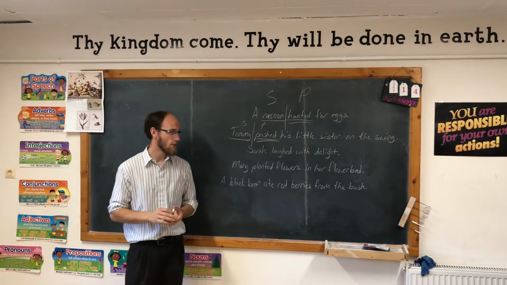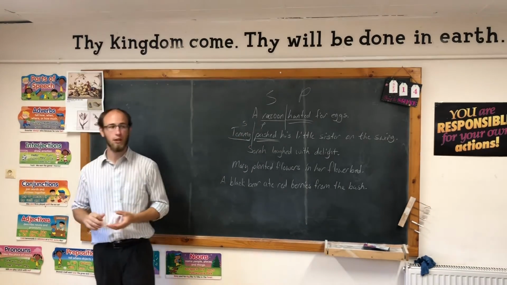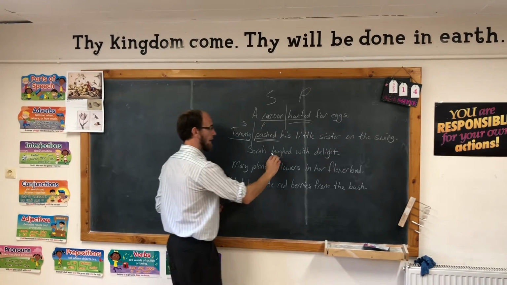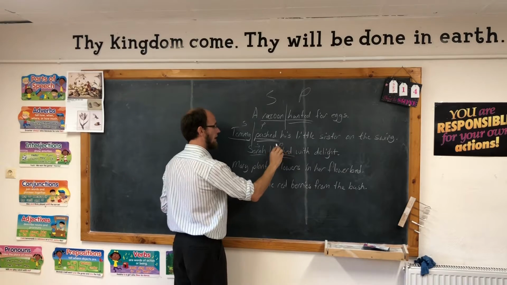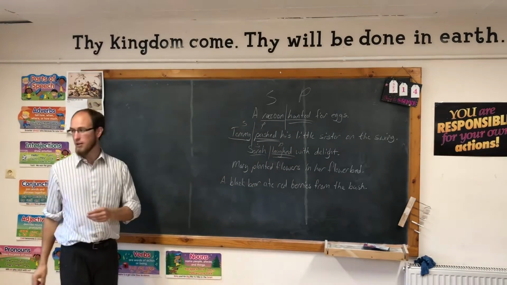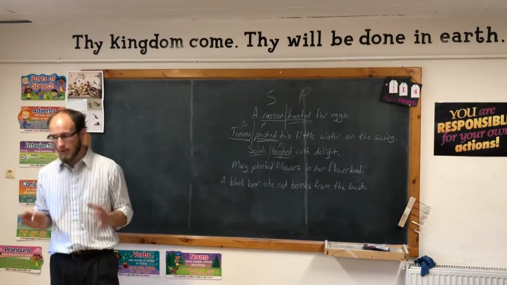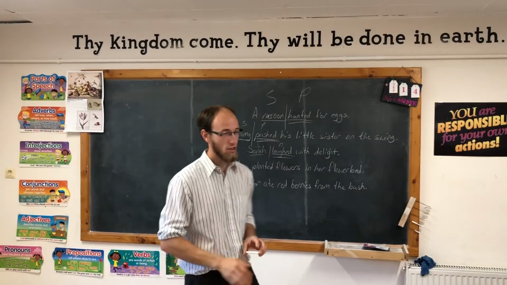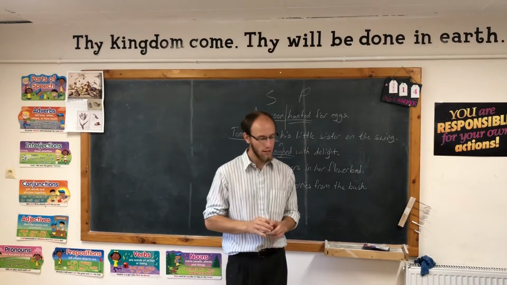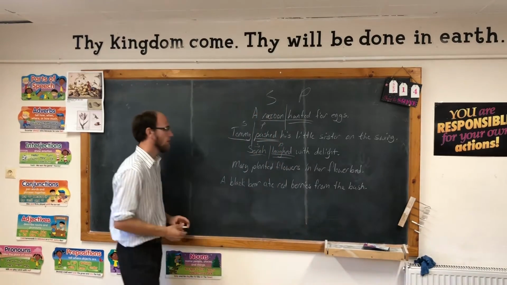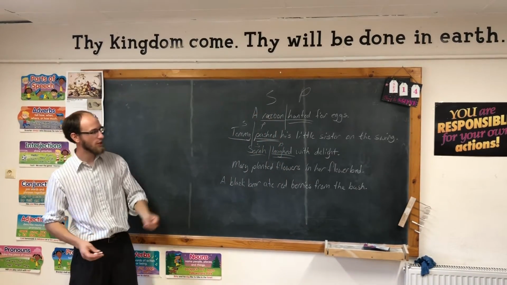In the third sentence, Sarah laughed with delight. What is the verb? Laughed. And who or what laughed? Sarah. We're going to divide it like this. Sarah is the subject, and laughed is the predicate. Now, the other thing that we talk about today is that the subjects will always be nouns or pronouns, but generally a noun. So, in the sentence, Mary planted flowers in her flower bed.